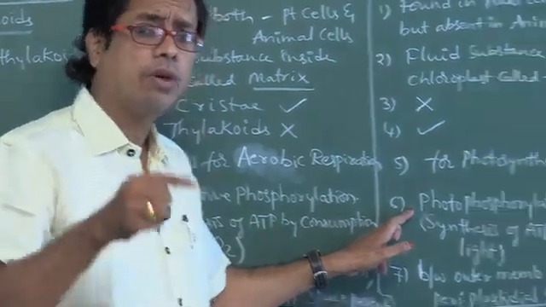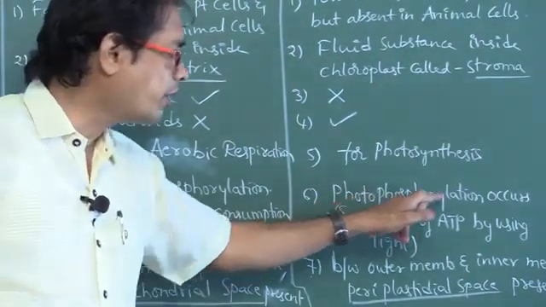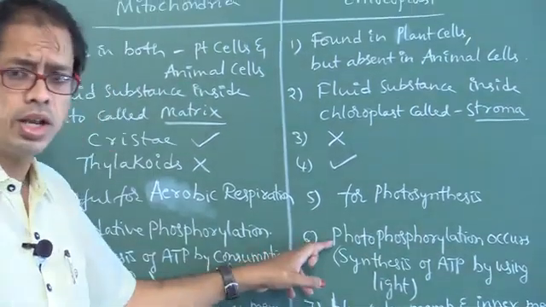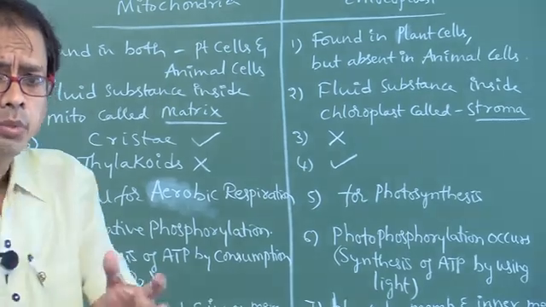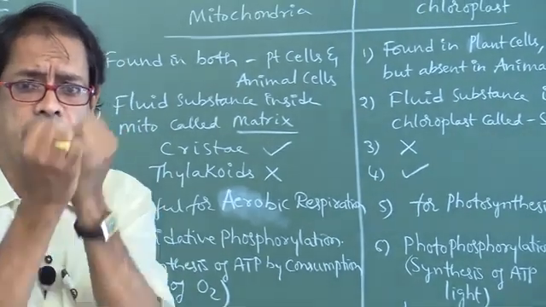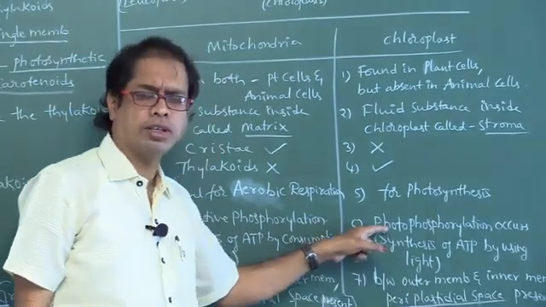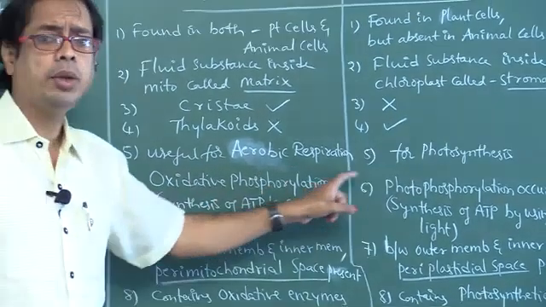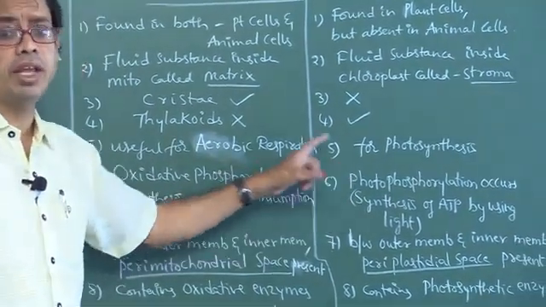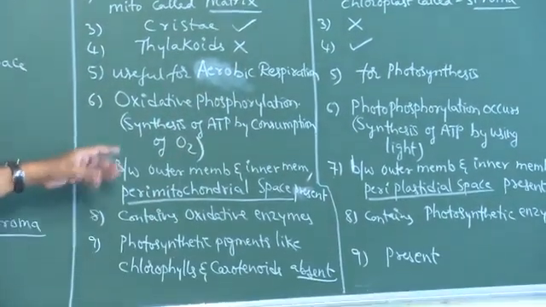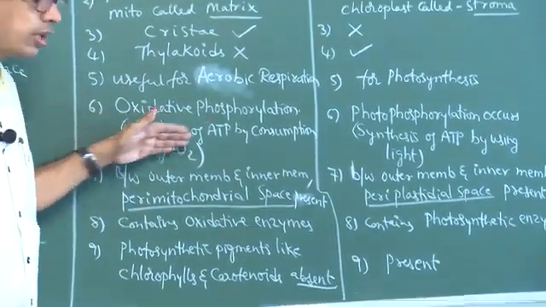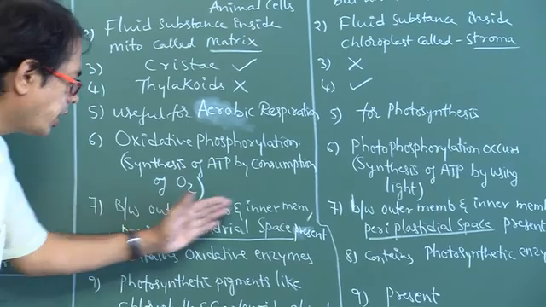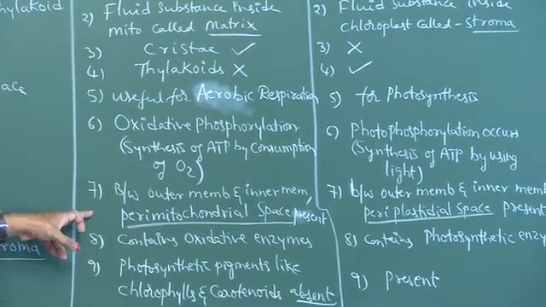Whereas here photophosphorylation occurs. What does photophosphorylation mean? Phosphorylation means formation of ATP. Photo means light. Formation of ATP by using light is called photophosphorylation. Here OP occurs, here PP occurs. Very, very important point. Next, oxidative enzymes present, photosynthetic enzymes present.